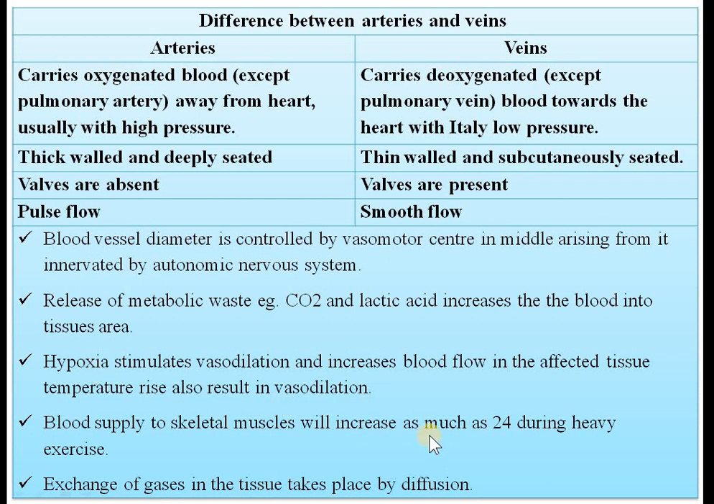Then exchange of gases in the tissue takes place by diffusion. Okay, so whatever exchange of gases are there, for example, if your blood has a carbon dioxide, that will be diffused inside the alveoli of your lung, and again whatever oxygen is present in there, that will be again diffused inside the blood. Okay, in the alveoli, that is the exchange of gases takes place by diffusion. Okay, because of the difference in the partial pressure.